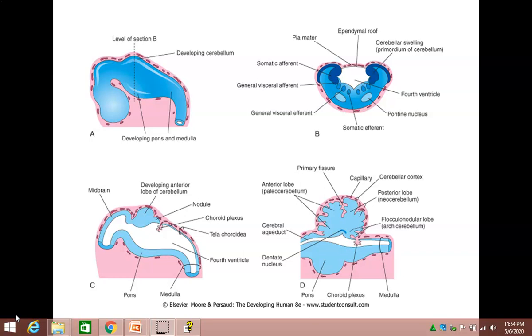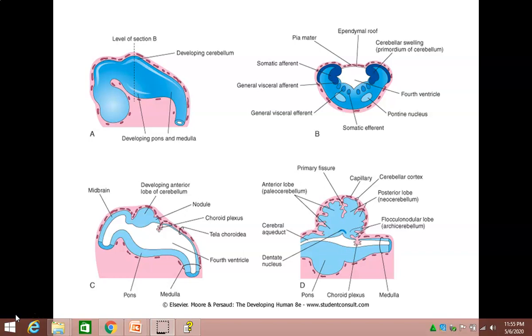Embedded in this white matter are masses of grey matter, called intracerebellar nuclei. The names of these nuclei are the fastigial, globose, emboliform and the dentate nucleus. The cerebellar cortex is composed of 3 layers: the molecular layer, the Purkinje cell layer and the granular cell layer.